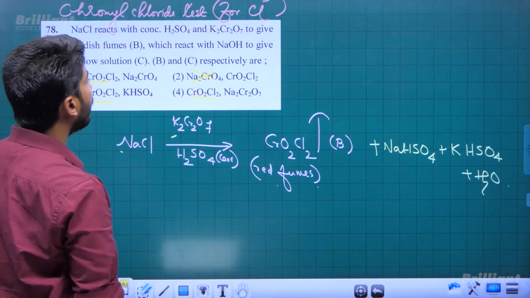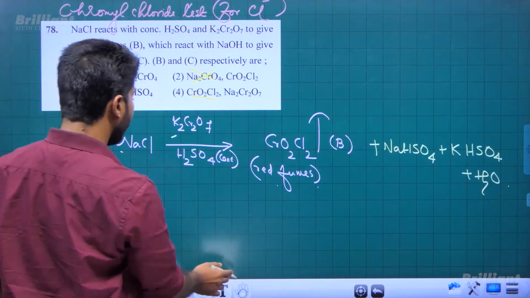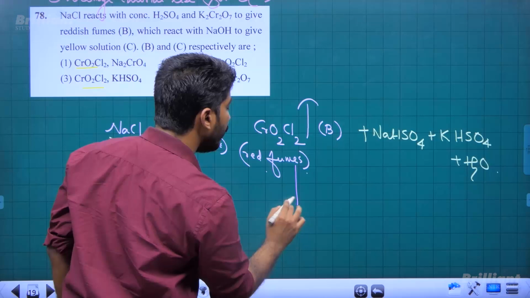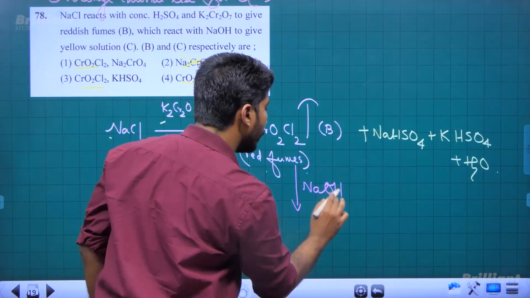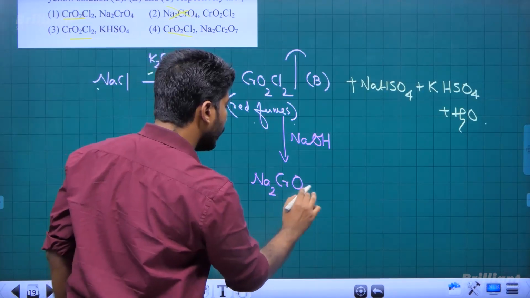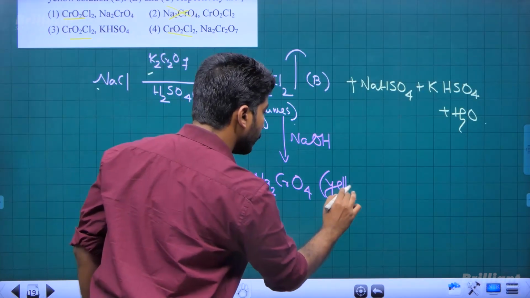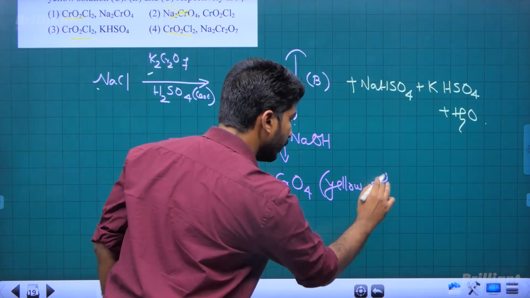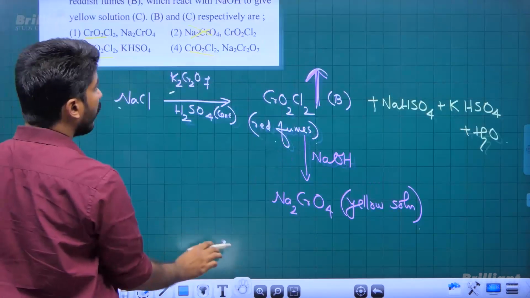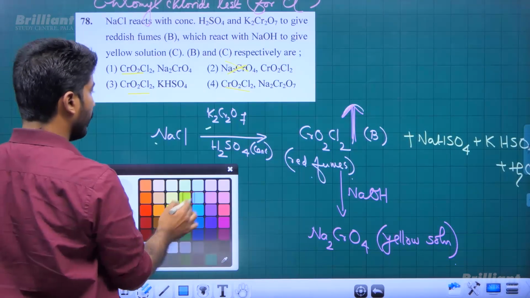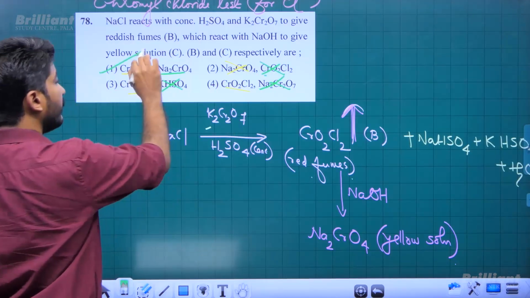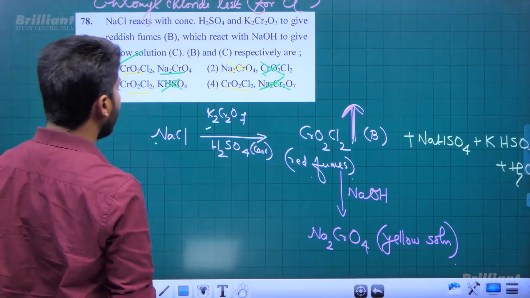Now C, we need to identify which reacts with NaOH to give yellow solution, right? So chromyl chloride, if you treat it with NaOH solution, then it is forming sodium chromate, which is yellow solution. This is a soluble compound, so we'll see yellow solution. That was a gas, colored gas. So sodium chromate is the compound C, not dichromate. So option 1 will be the correct answer here.